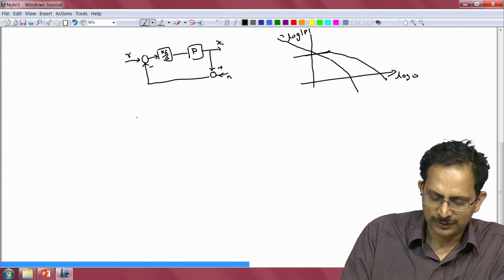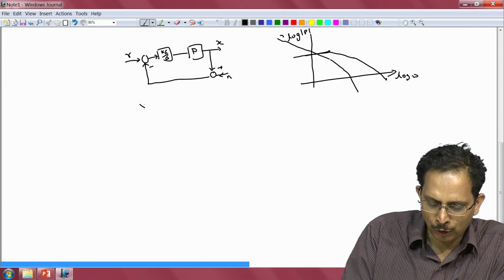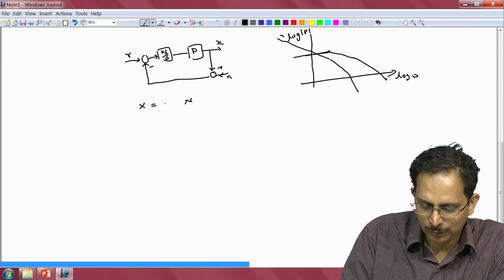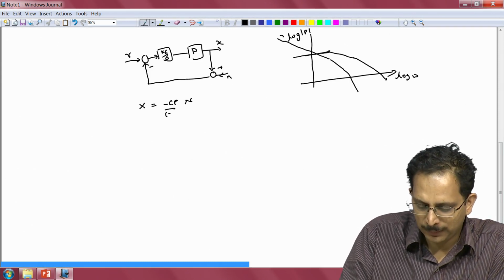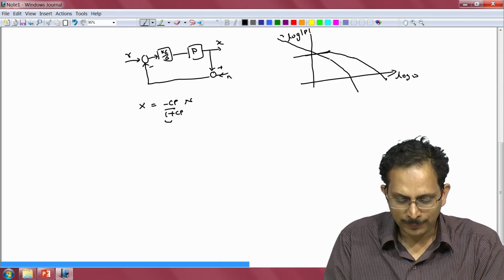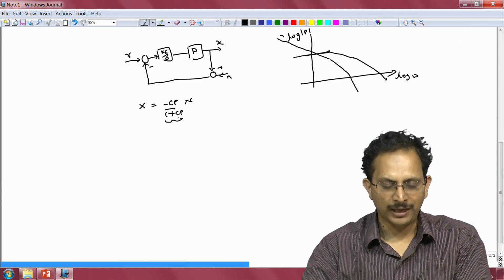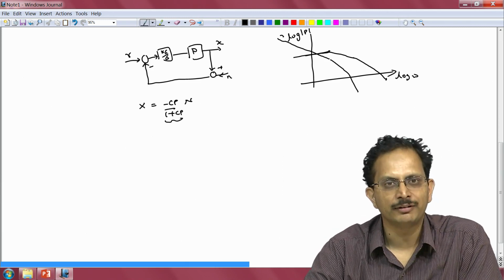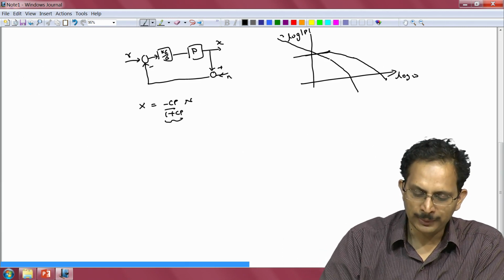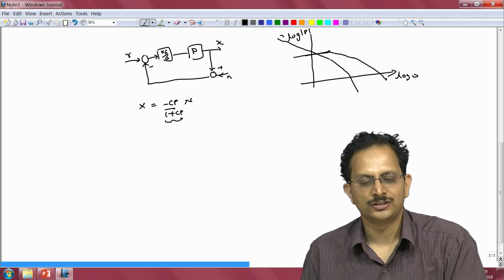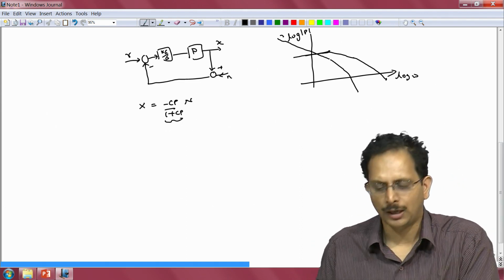That is because the transfer function that relates the output X to the noise N is given by X equals minus Cp by 1 plus Cp times N, and therefore if we make the closed loop bandwidth of the transmission function, which is Cp by 1 plus Cp, very small, then we will be minimizing the amount of noise we are letting into our system and getting it to affect the output.